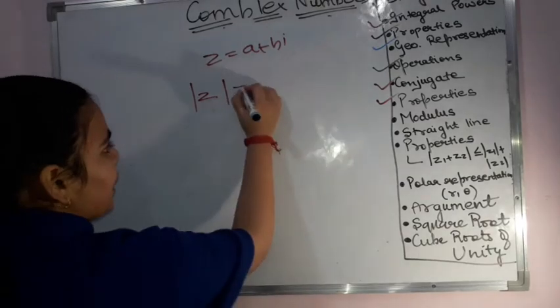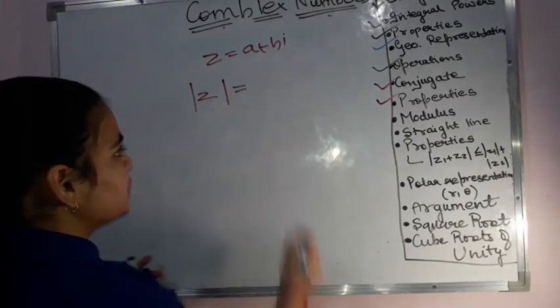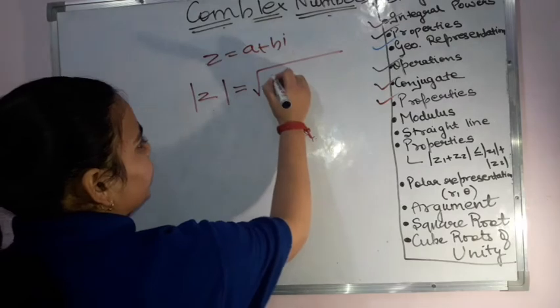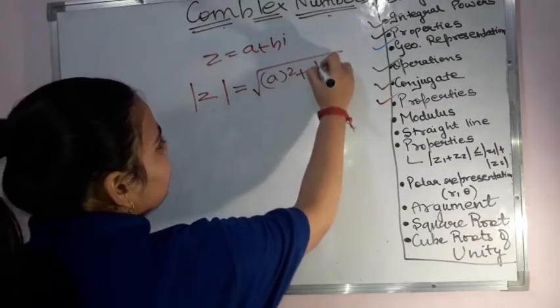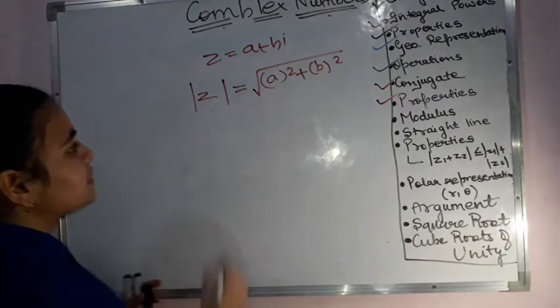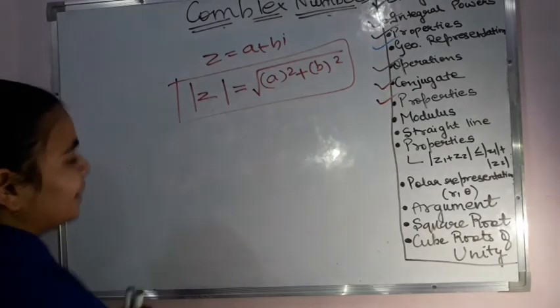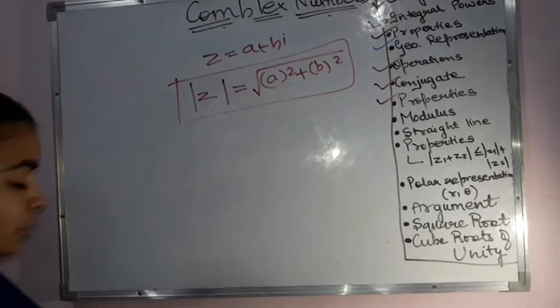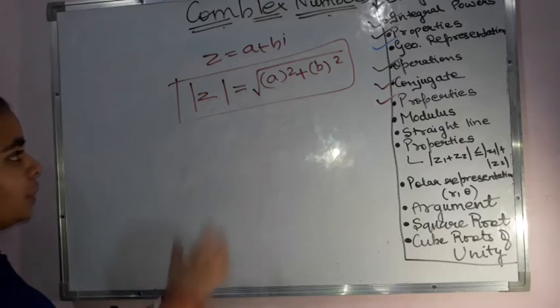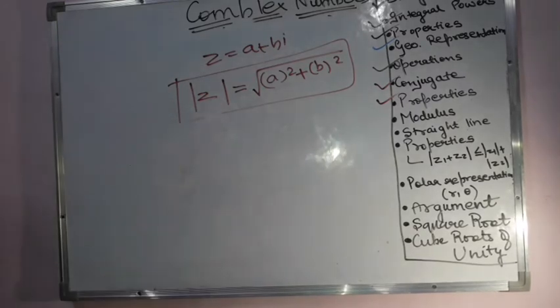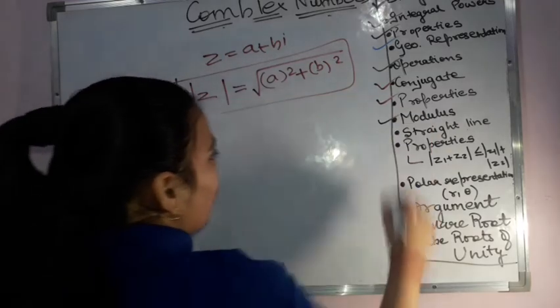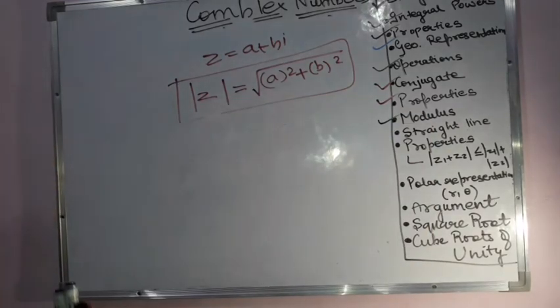Then that is equal to the absolute value we want. That means it will be equal to the under root of the real part square plus the imaginary part square. That is the real part square plus the imaginary part square, and the under root of that will give me my modulus. Sorry, not z bar, but this is the modulus part. This is my modulus, always an absolute value, right?